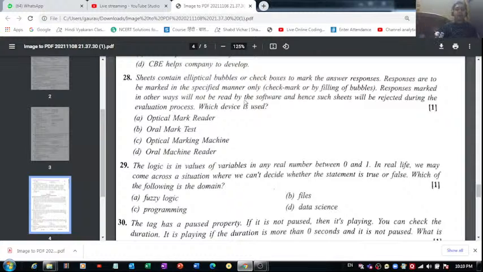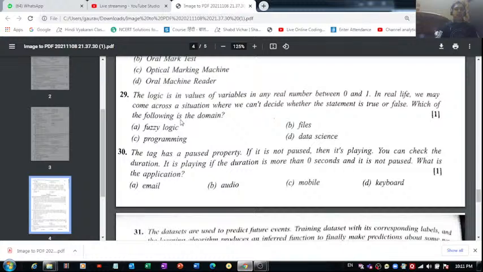Which device is used here for reading the OMR sheets? You know the answer. If you don't know, let me help you with that. The correct answer is option A. Optical mark reader is the machine, the tool which we use for reading the OMR sheets.